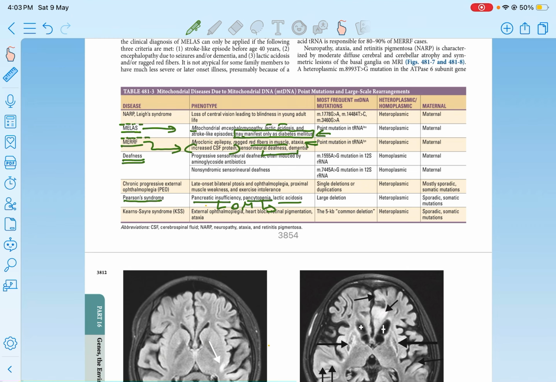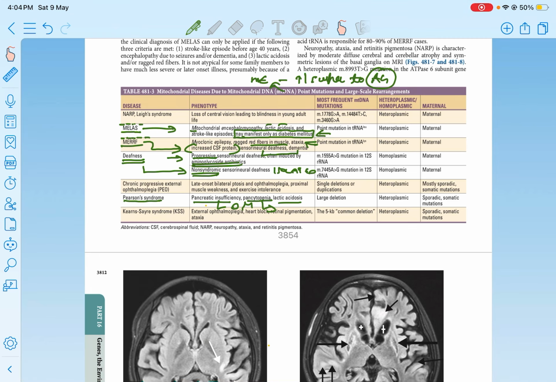Next, deafness is also very common. It can be isolated non-syndromic sensorineural hearing loss, or it can be a progressive hearing loss. And in these mitochondrial disorders, there is increased susceptibility to aminoglycosides, right?